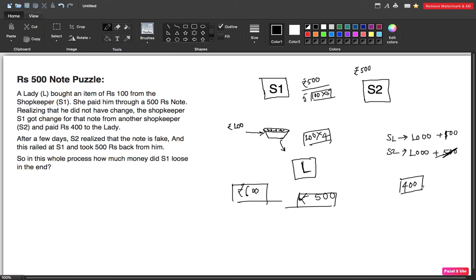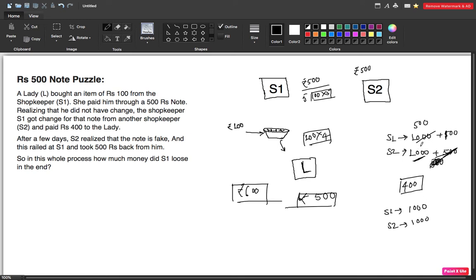Now again what will happen? S2 will realize that the note that S1 has given to S2 is fake. So now S1 has to give 500 rupees to S2. Now what will S1 give? S1 will give 500 rupees to S2, and these 500s are included in the thousands, so he will not have another 500. So let's say initially S1 was having 1000 rupees, and S2 was having 1000 rupees.